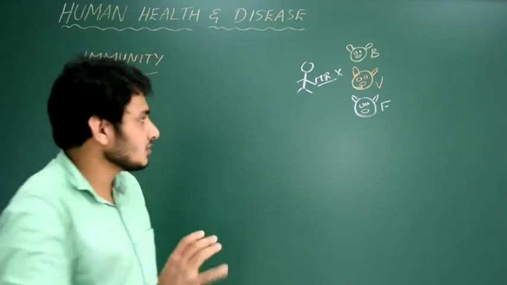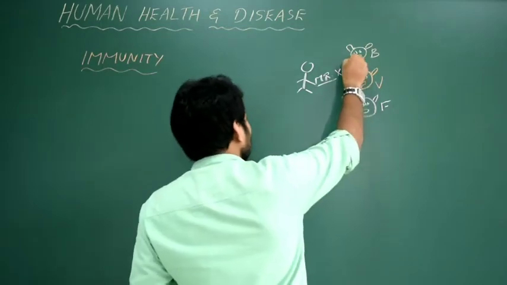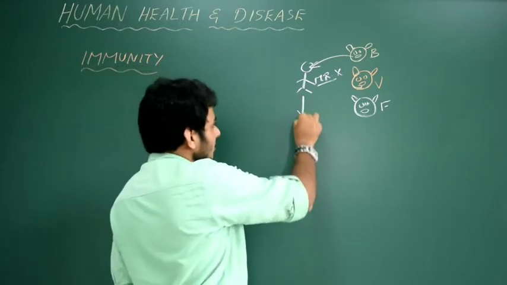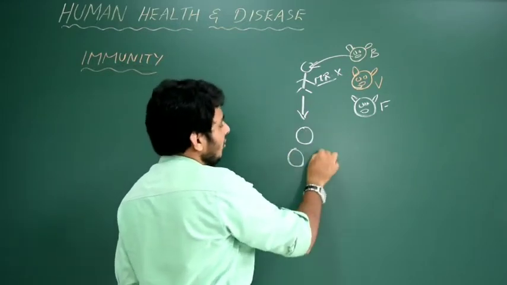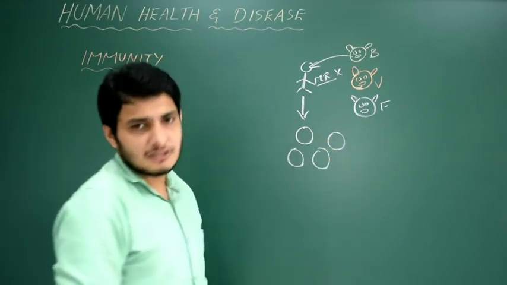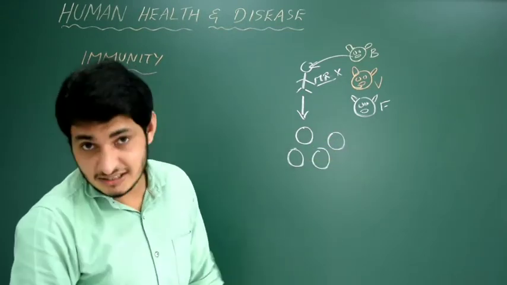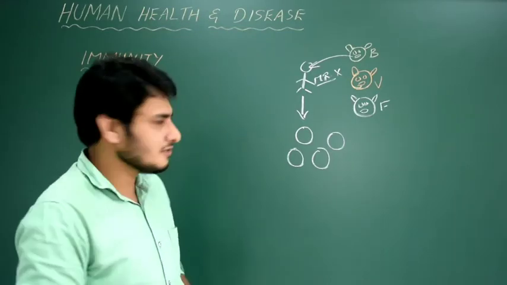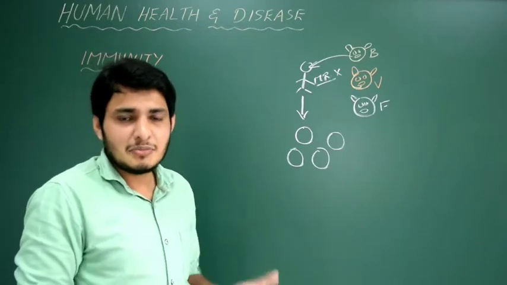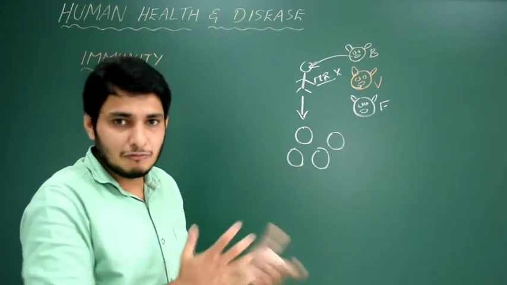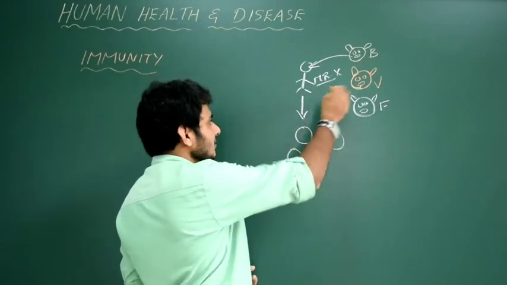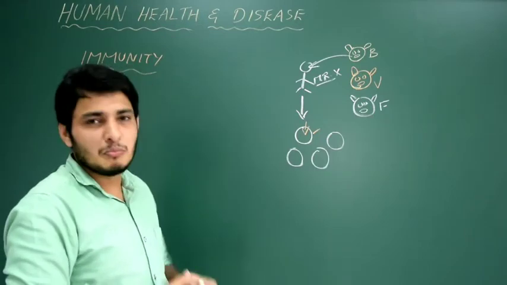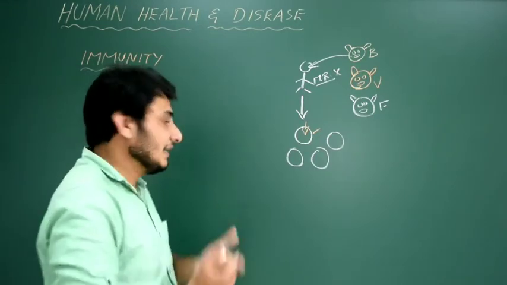There are so many things to understand. Fine. Let us say that now the bacteria enters into Mr. X's body. What's going to happen is, it's going to search for a host cell. There are different types of cells. For example, B cells are there, T cells are there, macrophages, mast cells, dendritic cells. There are different types of cells because cell differences are mainly based on their work. So finally let us say this bacteria finds one cell which is a bit comfortable for them to multiply and take rest, eat, whatever it is.